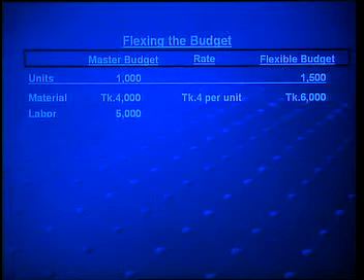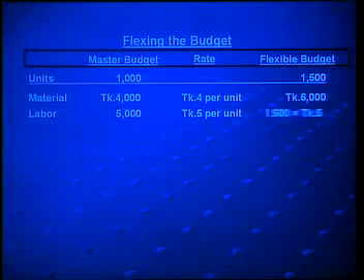Similarly, for labor, total cost for 1000 units in the master budget is taka 5000. So, we can calculate the rate of labor cost, and it will be taka 5 per unit, and in the flexible budget for 1500 units we can calculate the total labor cost, it will be taka 7500.